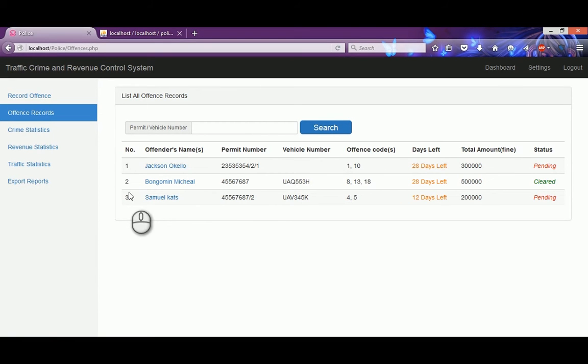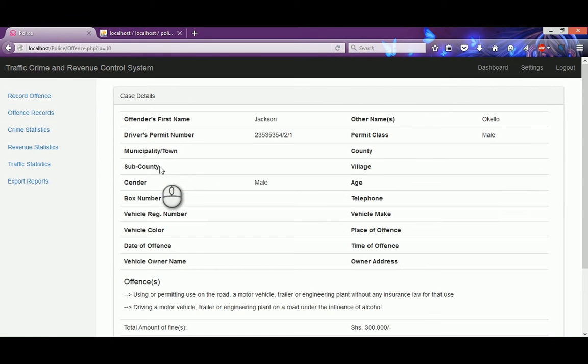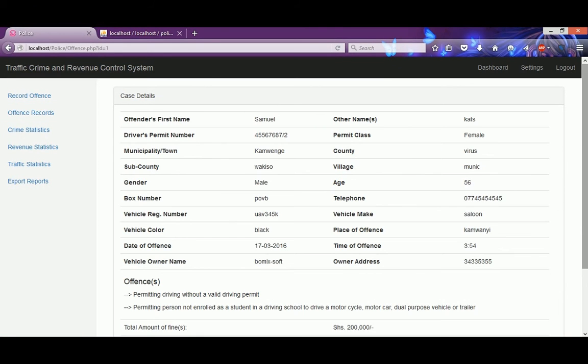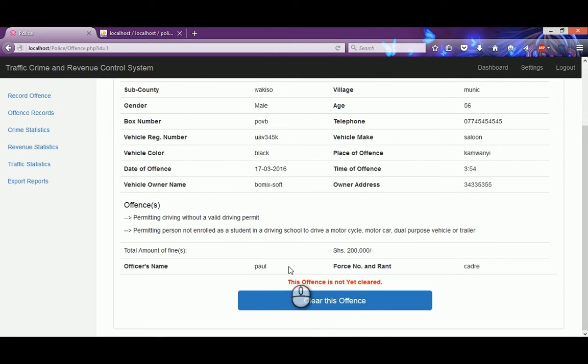From this interface, the people at the police station or at the URA checkpoint can click on the name of the offender, and they are presented with all the details and whether their cases are pending or not. Right now Mr. Jackson doesn't have a lot of records, so we will use Samuel Katz, whose records are pending. So we see all the details and we also see that this offense is not yet cleared.